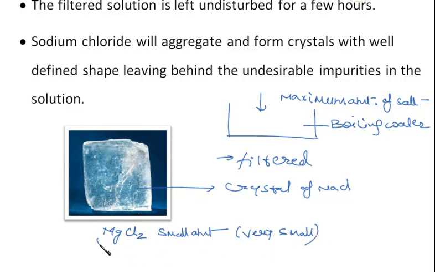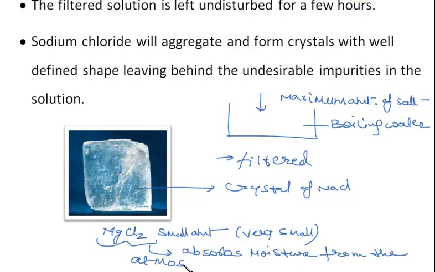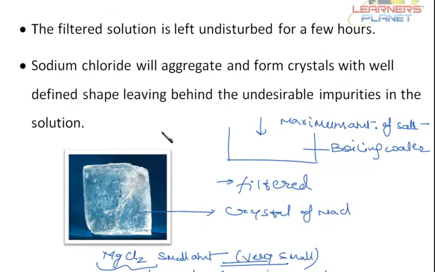Now this magnesium chloride absorbs moisture from the surroundings or from the atmosphere, due to which salt becomes wet. Remember, it's in very, very small amount. Right? So this is how salt is formed, and this is the process of crystallization. Right? This is also a chemical change.